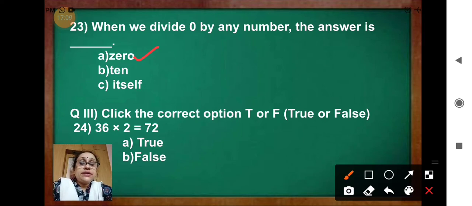Question 3, part 3. Click the correct option, T or F, true or false. Question 24, 36 into 2 equal to 72. Now do it yourself. Check the answer. It is true or false. If you are getting the correct answer, then it is true. So what did you get? After multiplying 36 into 2, you are getting 72. Then it is true. Done?